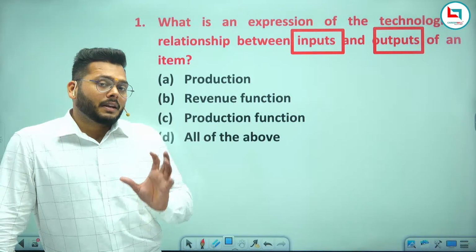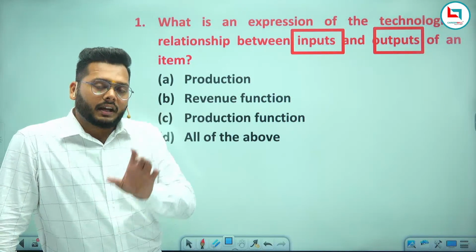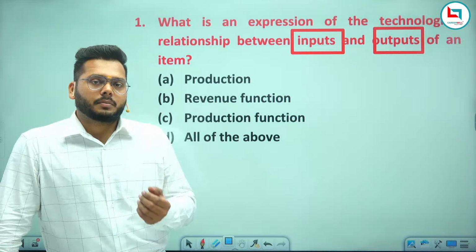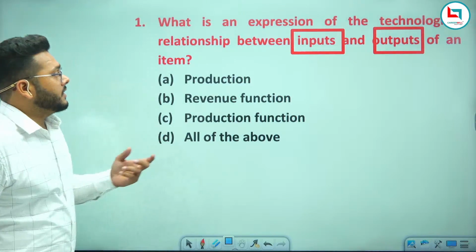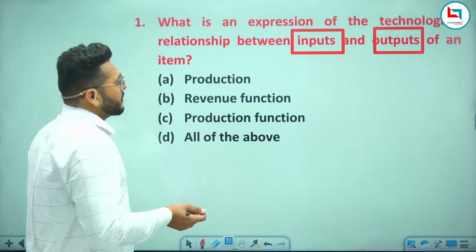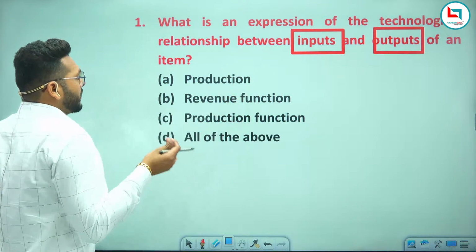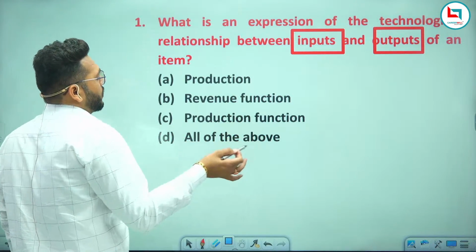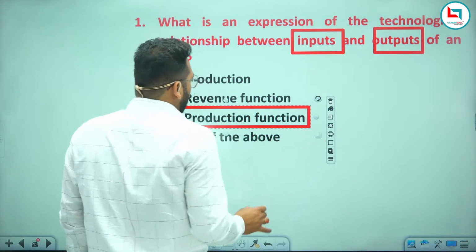The relationship between input and output is known as what? Production function. The technological relationship between inputs and output is the production function.